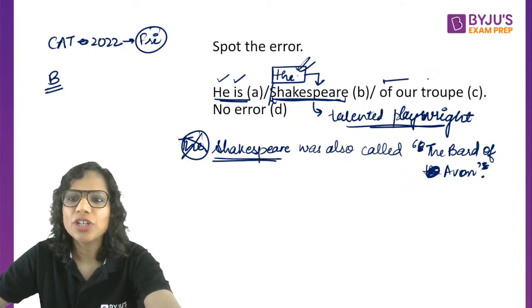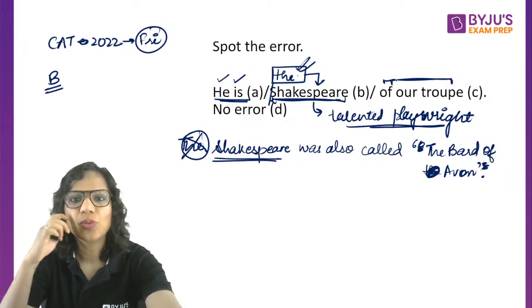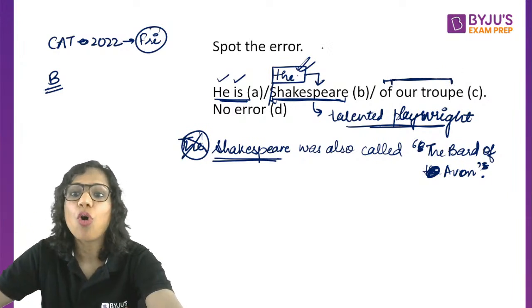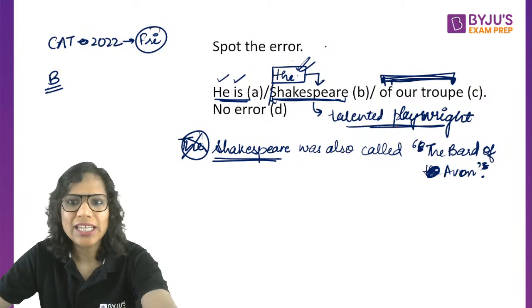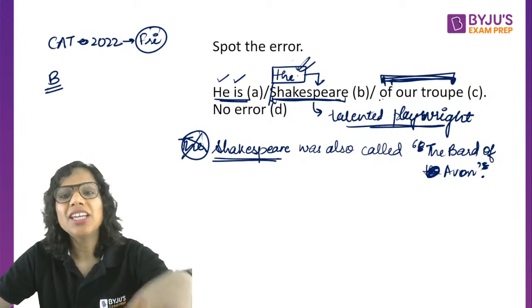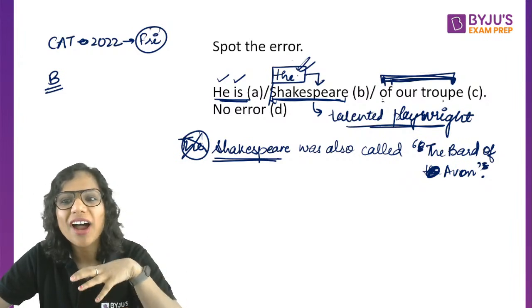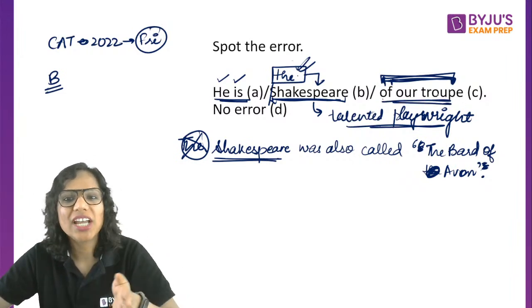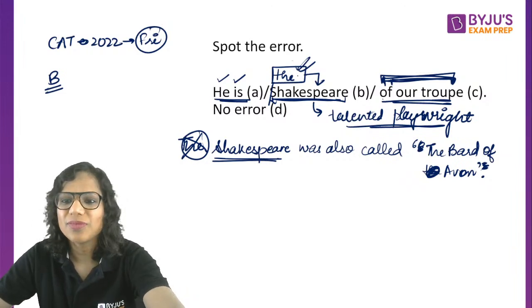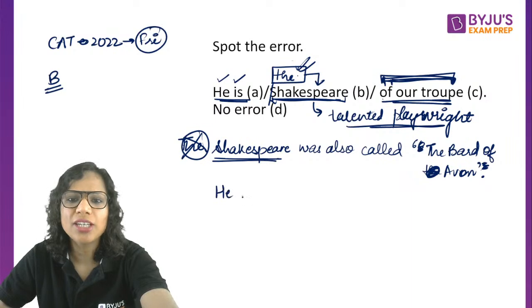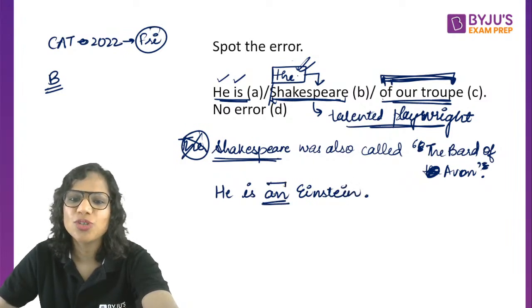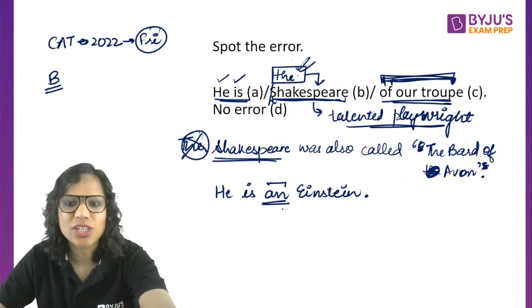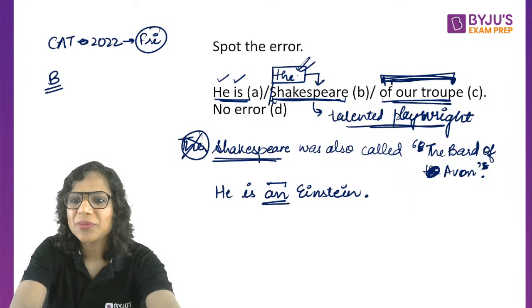And because I am referring to a specific, where is he intelligent? Where is he a talented playwright? In our troupe, right? Of our troupe. So that makes it a specific, needs a specific article, right? So the "the" is required because it's not that he is very talented everywhere. I am talking about our troupe particularly. So the Shakespeare of our troupe, the Einstein of our class. Otherwise, if this "of" was not there, you would say he is an Einstein. Then you would not say he is the Einstein, because now you just mean to say he is a genius. So he is an Einstein. Hope this is clear.